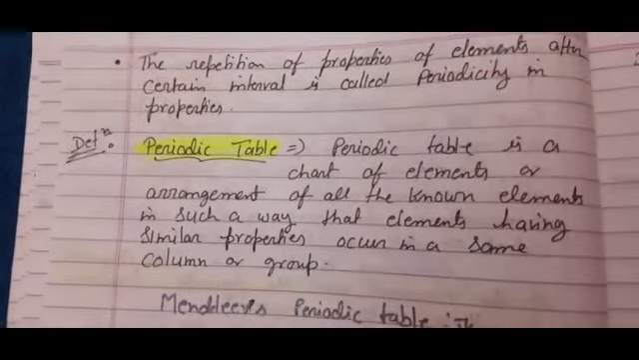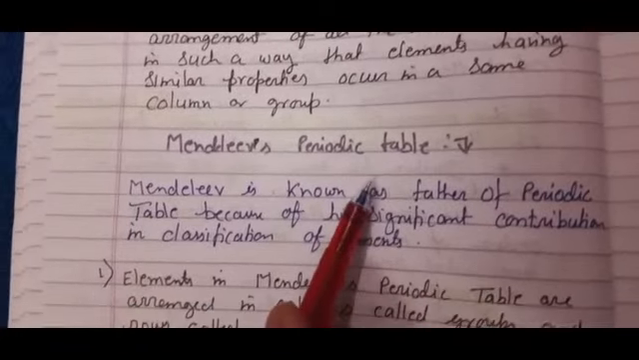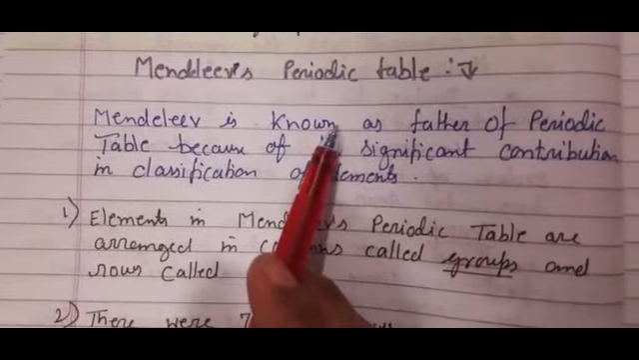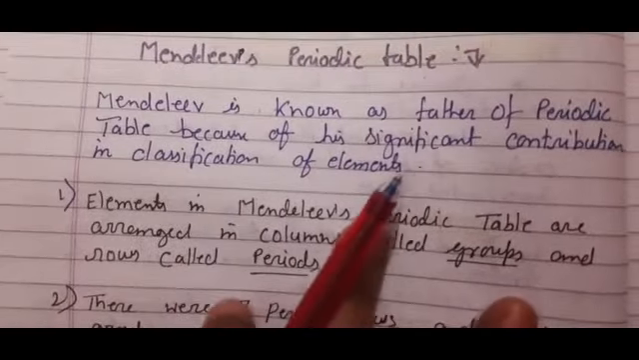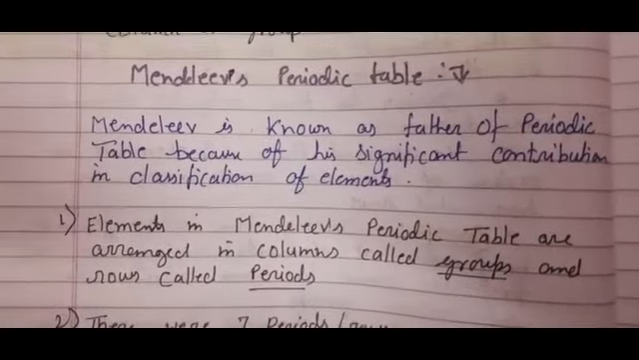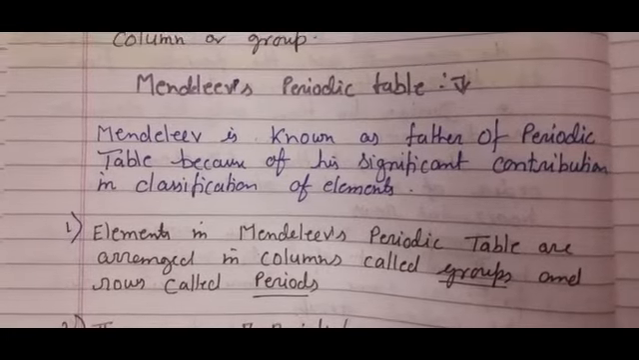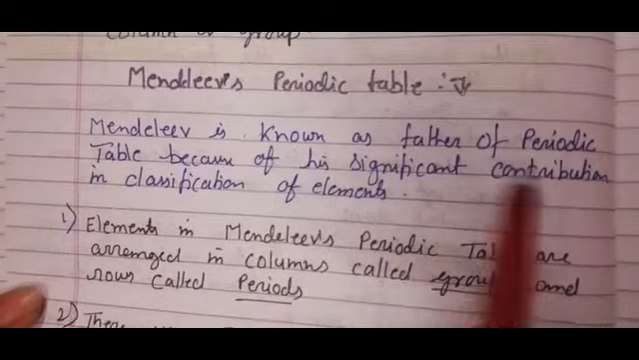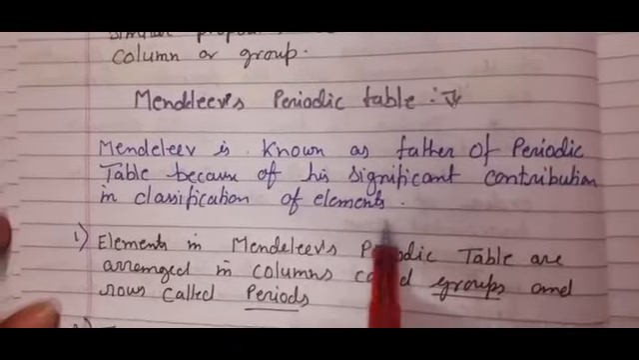What was Mendeleev's periodic table? See children, before Mendeleev no one had made any such table. A few were arranged according to musical notes, a few made triads, and in that way they arranged a few elements, not all the elements. But Mendeleev arranged all the elements which were available then, similar to the modern periodic table. So Mendeleev is known as the father of the periodic table because of his significant contribution in classification of elements.